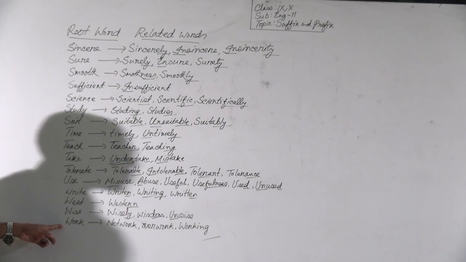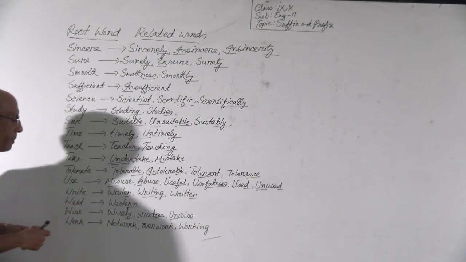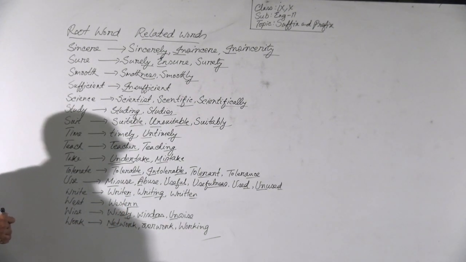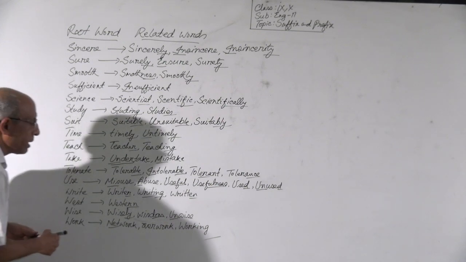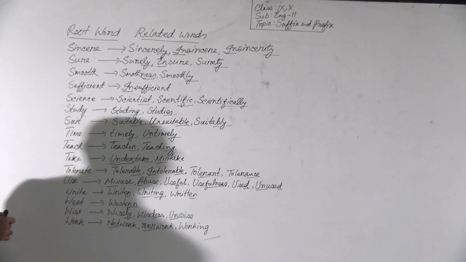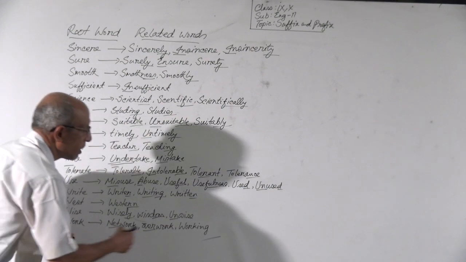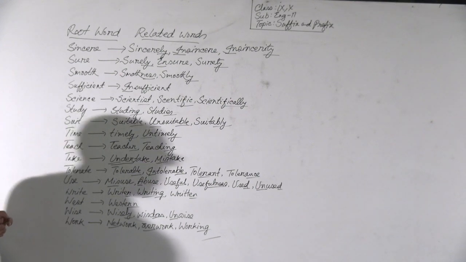Then, at last, work. Work is a verb. From work we can make network. Network is a noun, made by adding the prefix net. Overwork, by adding the prefix over. Overwork is also a noun. We can make working by adding the suffix ing.